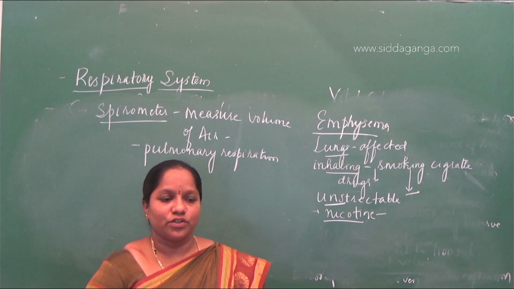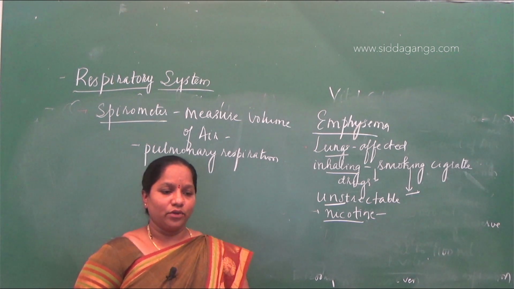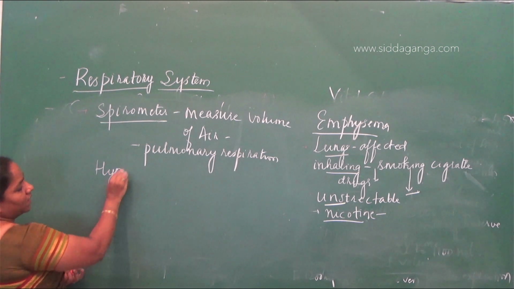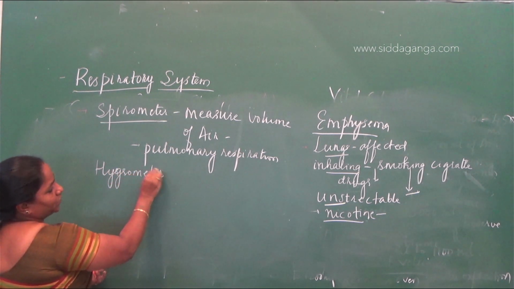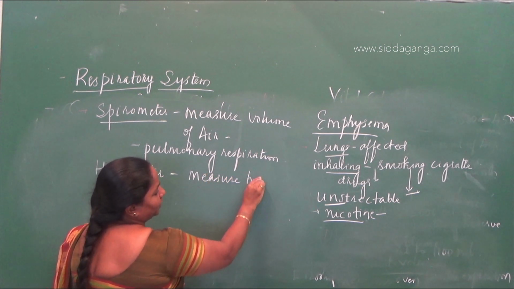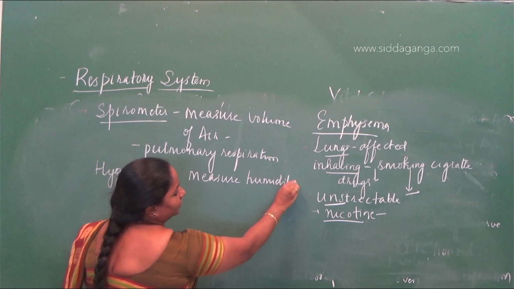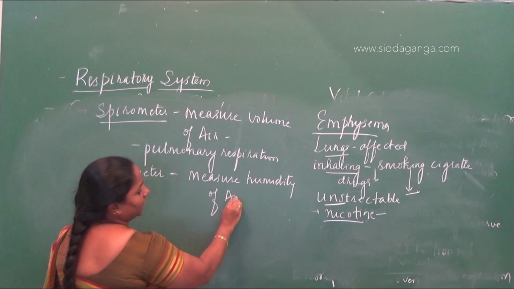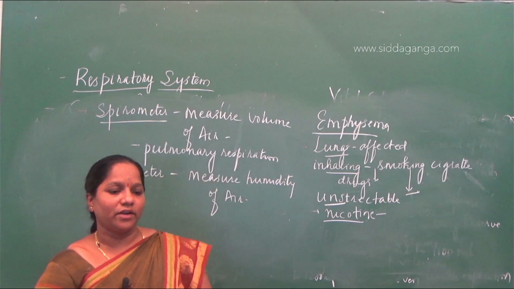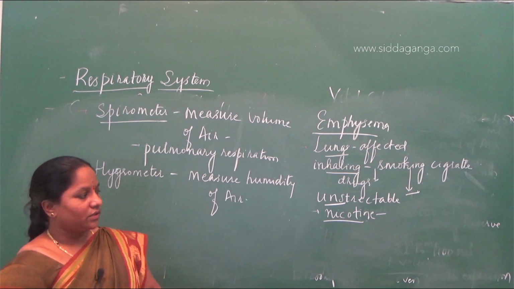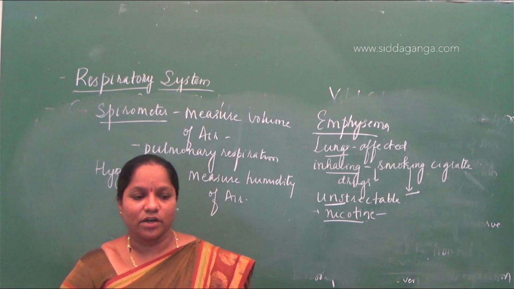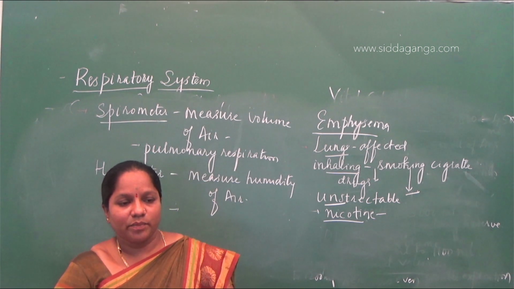Then hygrometer is an instrument to measure the humidity of air. Sphygmomanometer is an instrument to measure the blood pressure of the arteries. So the answer will be spirometer.